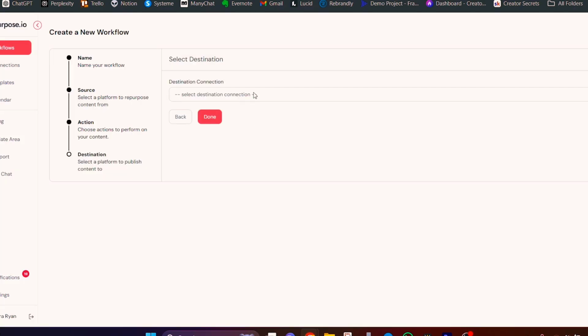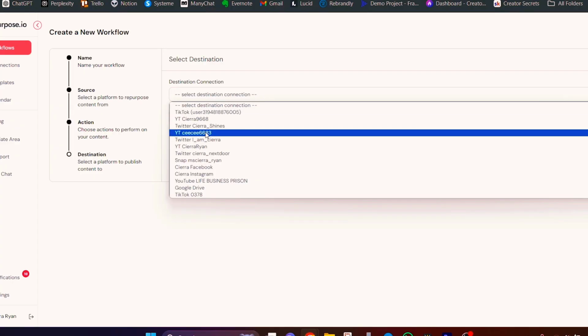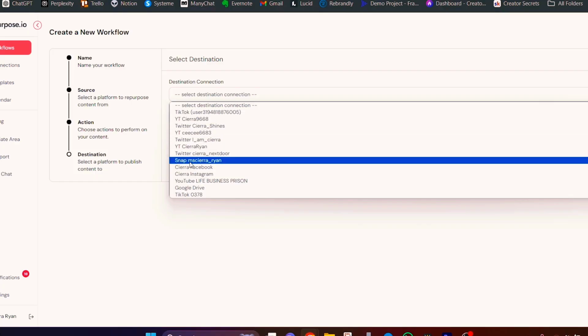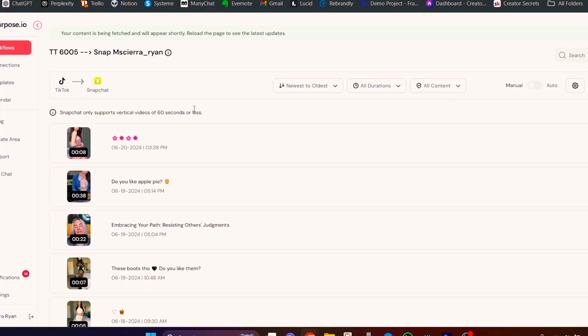And now the destination. So this is where I want to actually connect it to Snapchat. So I'm going to click this, and I'm going to choose that Snapchat account right here, Snap, Miss Sierra Ryan. And now it says choose public profile. So I'm going to leave that, and then type Spotlight, which for those of you that don't know, Spotlight is basically the equivalent of Instagram Reels. Okay, so now I'm just going to hit done. And now that workflow is set up.